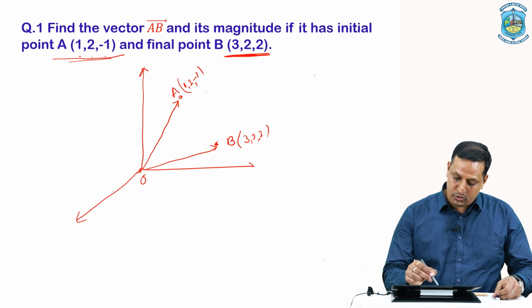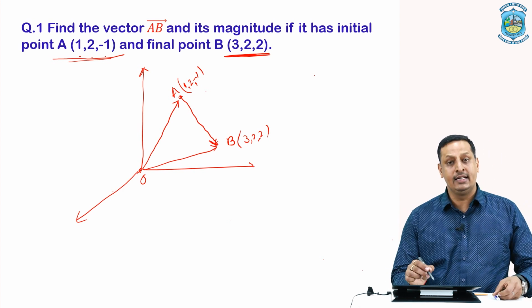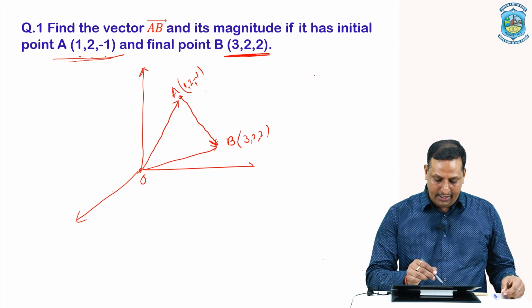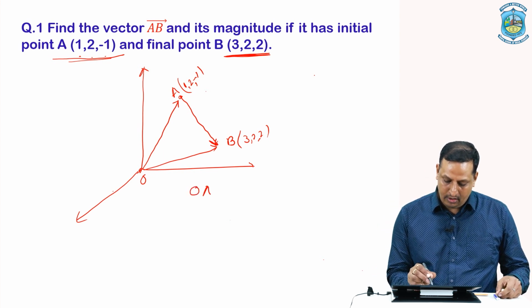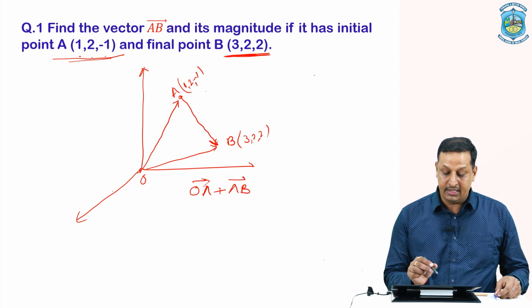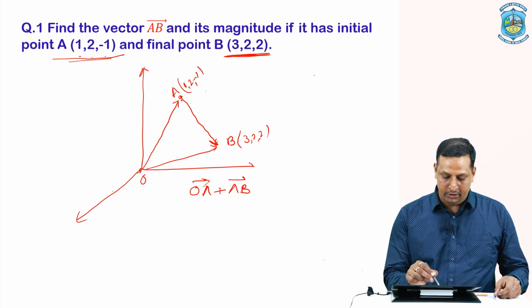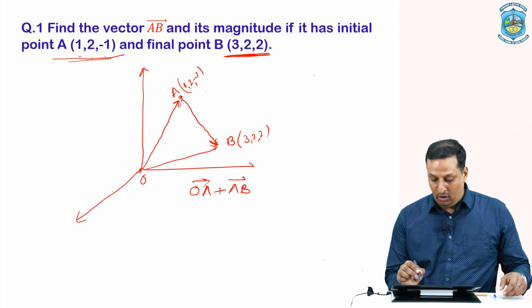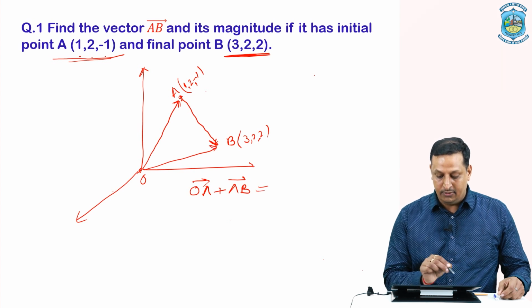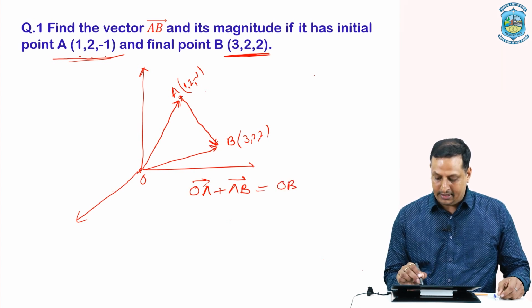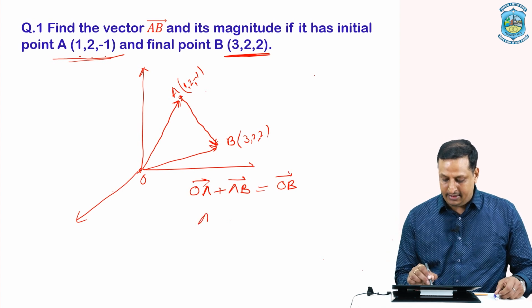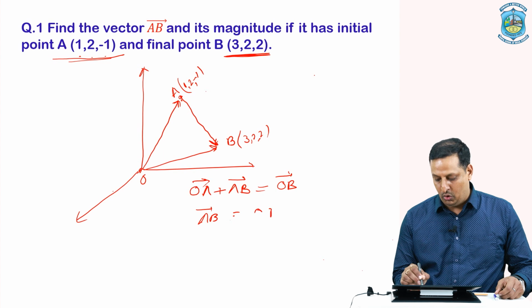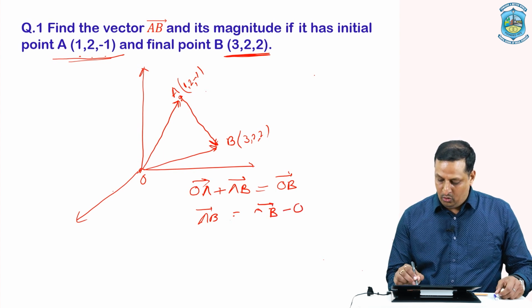Here in this question we are supposed to find out the vector AB. This is vector AB. Now see, by using triangle law of vector addition, we can clearly state that vector OA and vector AB are acting in the same order. See, the tail of vector AB is falling on the tip of vector OA. It means they are in the same order. That should be equal to the closing side of the triangle, that is OB vector. Now we have to find out AB vector here. The AB vector equals OB vector minus OA vector.